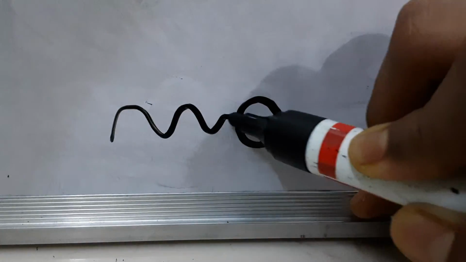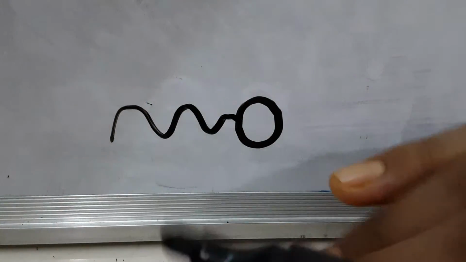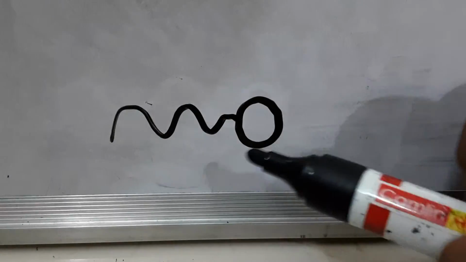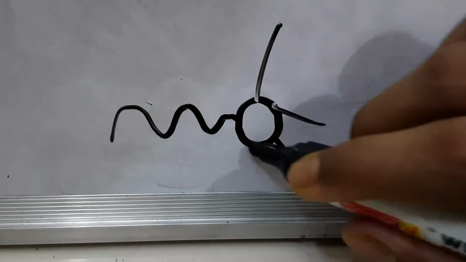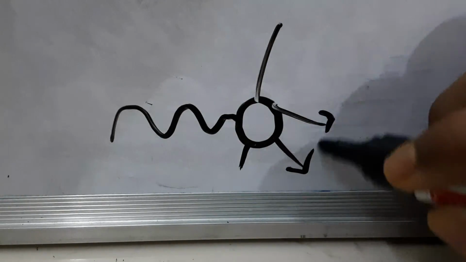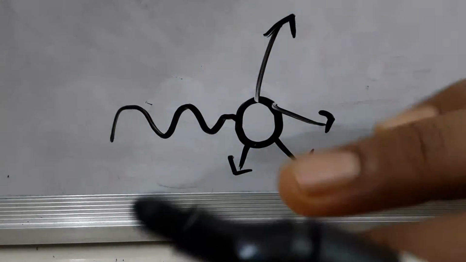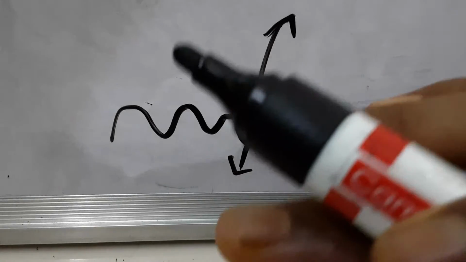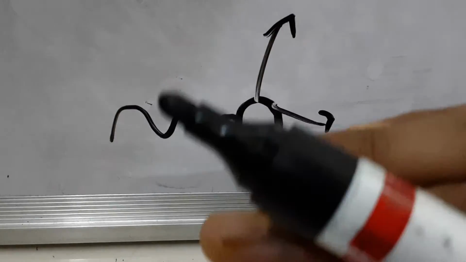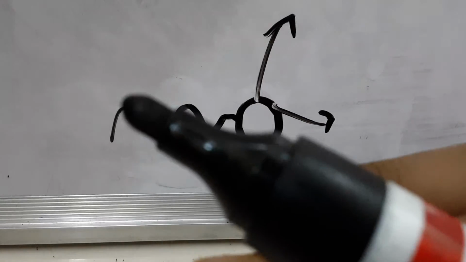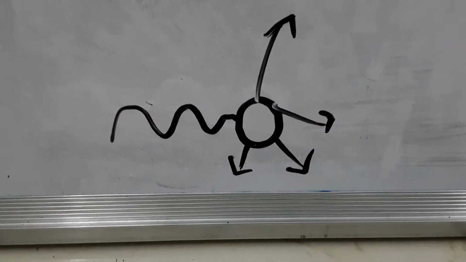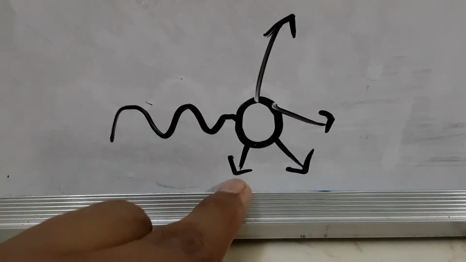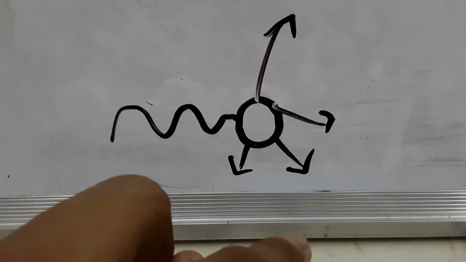This is the white light. Now when it comes to this particle, the light gets scattered in different directions. Scattering of light is the light going into different directions. This is what the particle does: it scatters the white light in different directions. So scattering of light is just the light getting re-emitted in different directions.